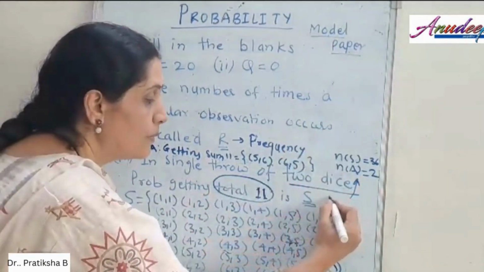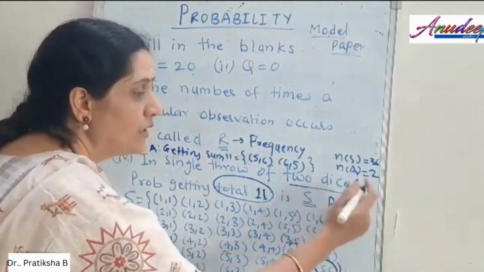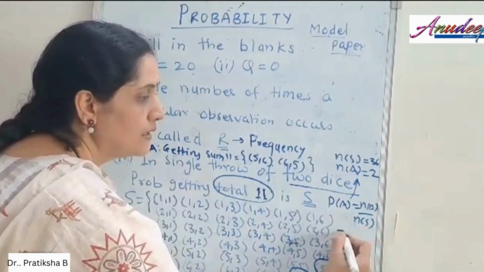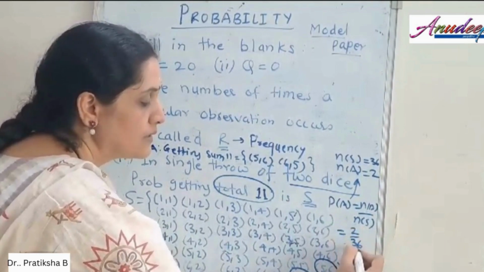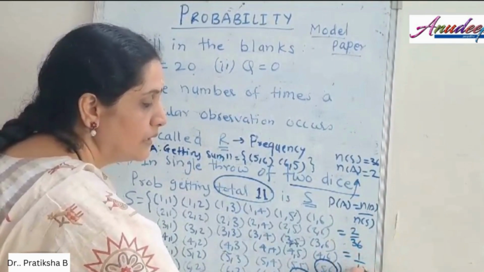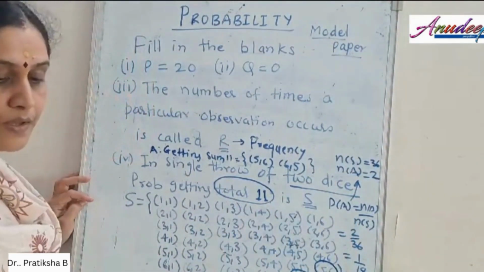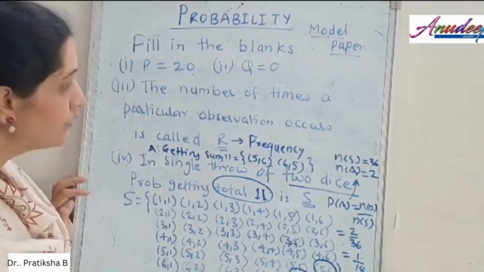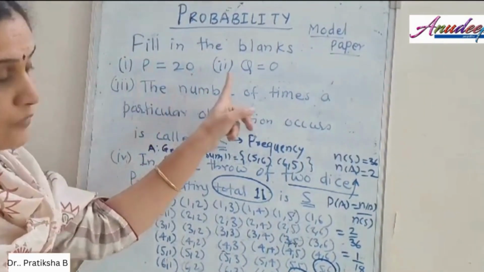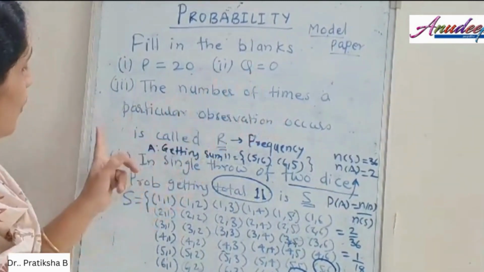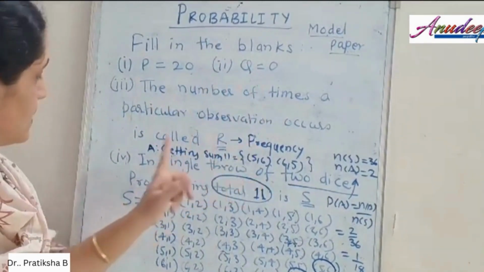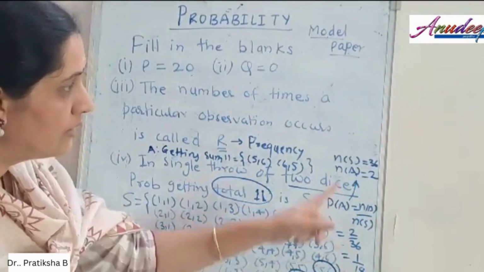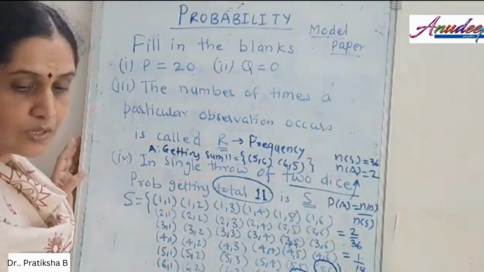When we want to calculate the probability, by the definition of probability it is favorable cases, that is N of A upon N of S, and this is equal to 2 by 36, and if we divide, it is 1 by 18. That is the answer. Where all these options match, for P the value is 20, for Q it is equal to 0, for R the answer is frequency, and for the last, S, we have the answer as 1 by 18. Among the MCQ options, the answer is B.